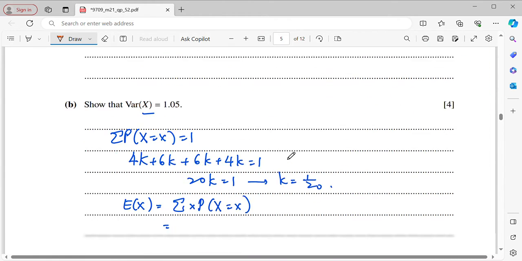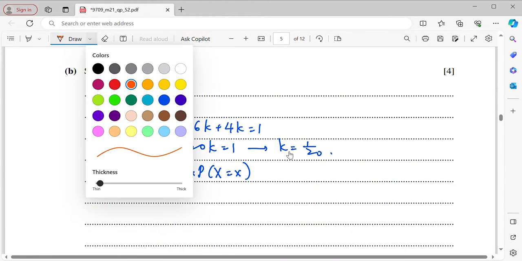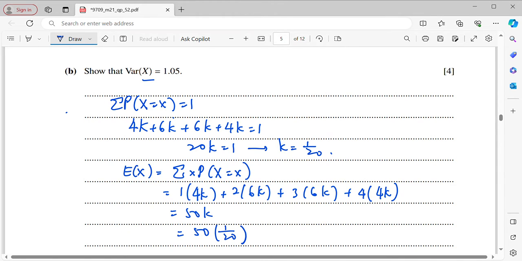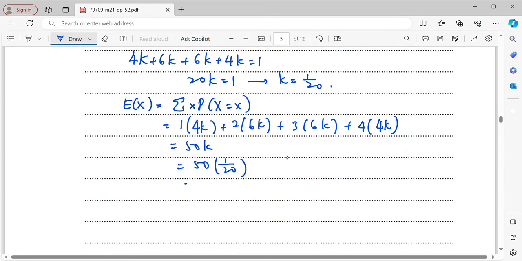So I will write 1 times 4k plus, based on here, 2 times 6k plus 3 times 6k plus 4 times 4k. So total here will be 50k. And now I replace my k by 1 over 20. Therefore, this is going to be 5 over 2.